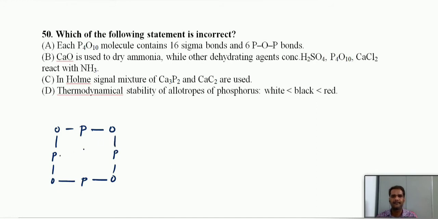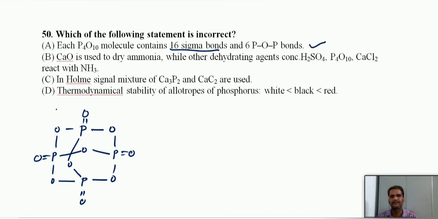This is the P4O10 structure. Sixteen sigma bonds: we can count each phosphorus has 4 sigma bonds, and we have 4 phosphorus atoms, so 16 sigma bonds and 6 POP bonds. It has 6 POP bonds.